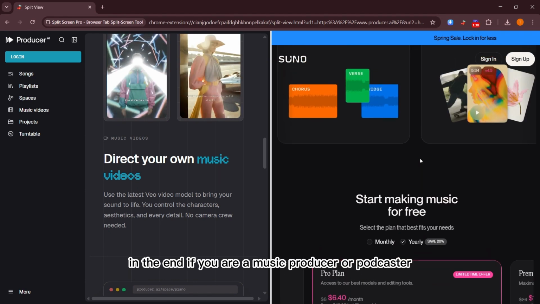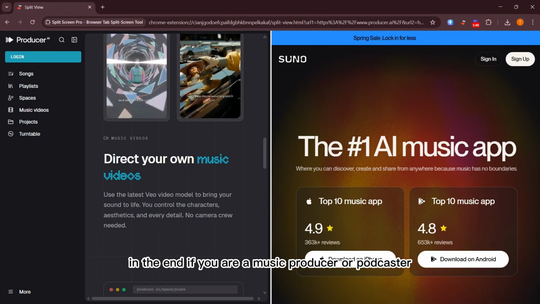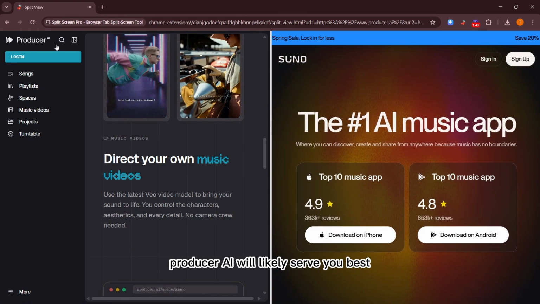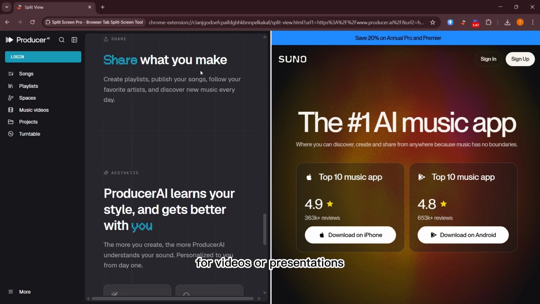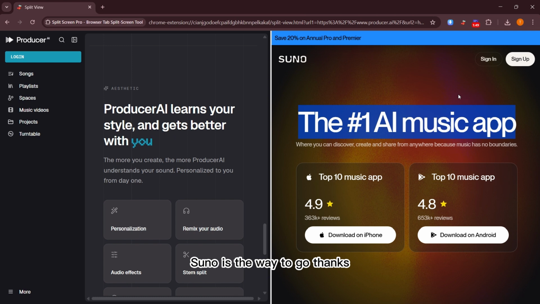In the end, if you are a music producer or podcaster, Producer AI will likely serve you best, but if you need realistic voiceovers for videos or presentations, Suno is the way to go.